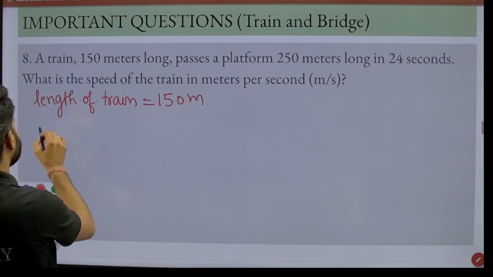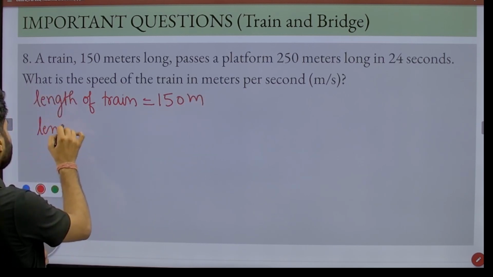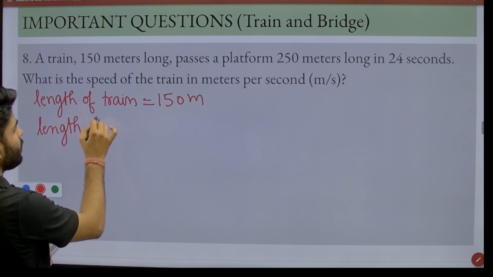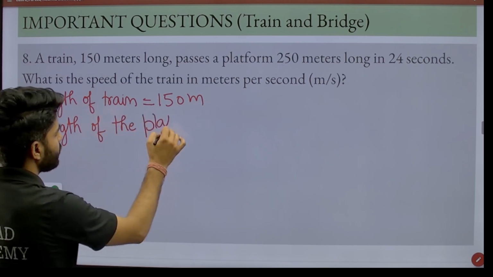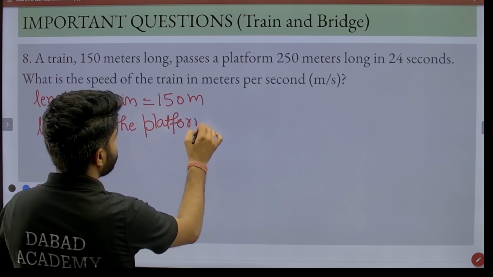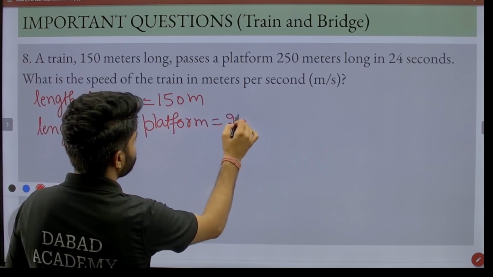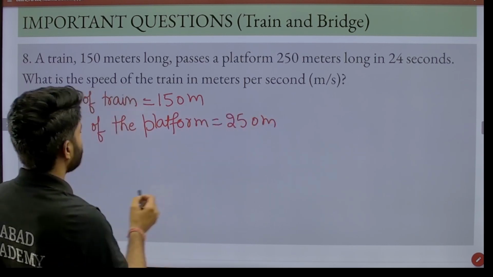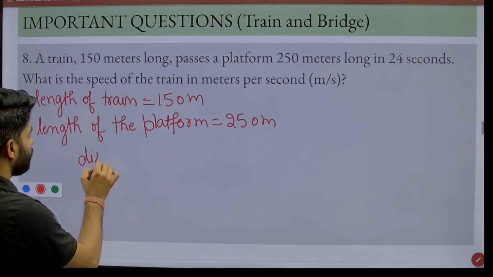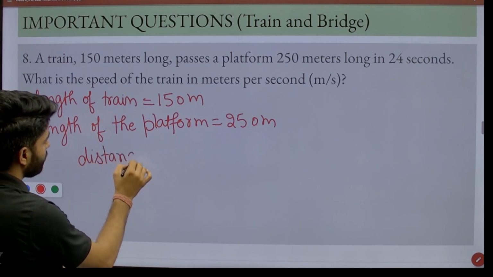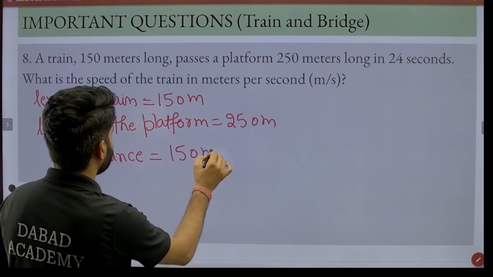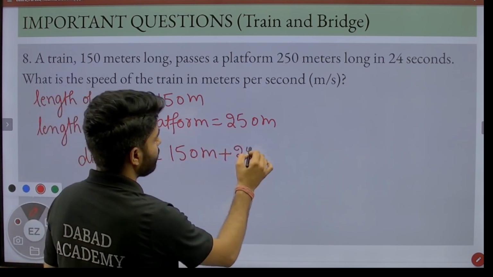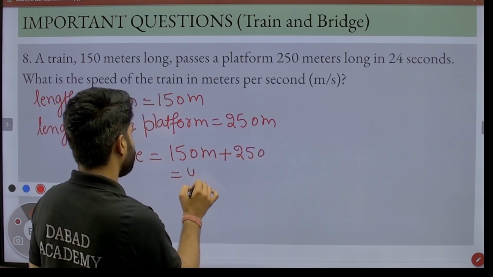In the next question, the length of the platform is 250 meter. Now the distance, as I already explained, is the sum of the length of the train and the length of the platform, that is 400 meter.